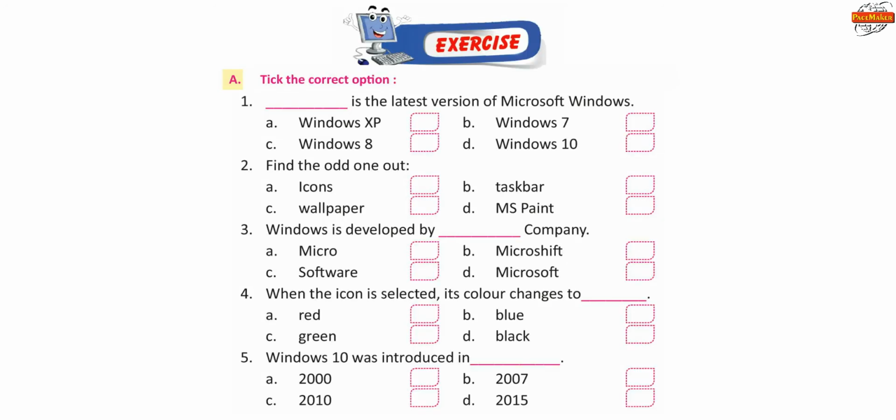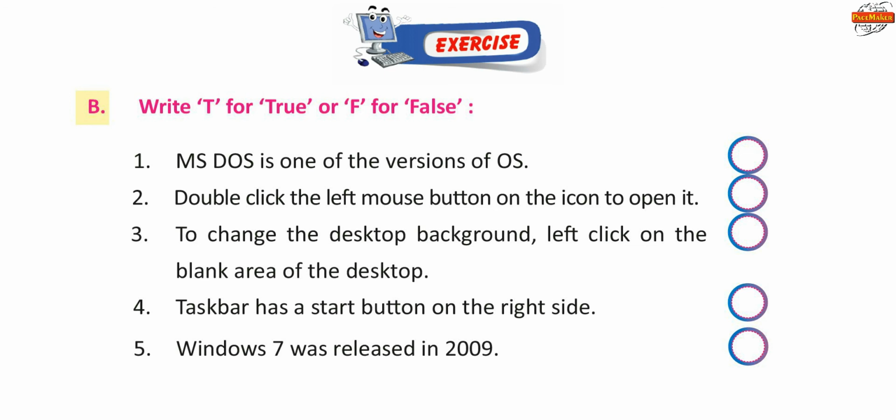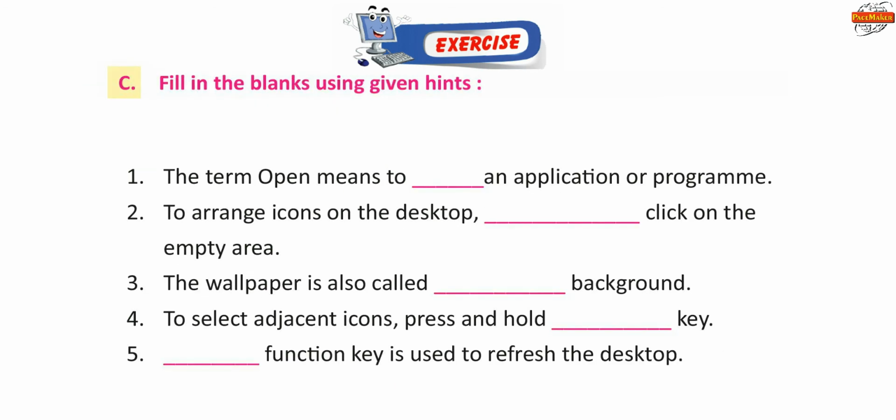Exercise: tick the correct option. Write T for true or F for false. Fill in the blanks using given hints.